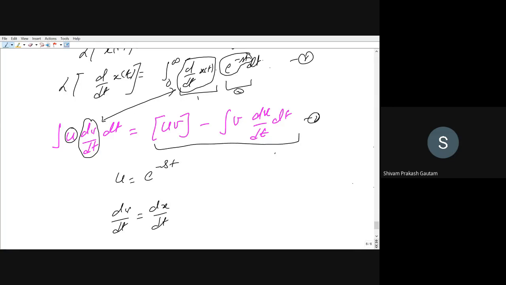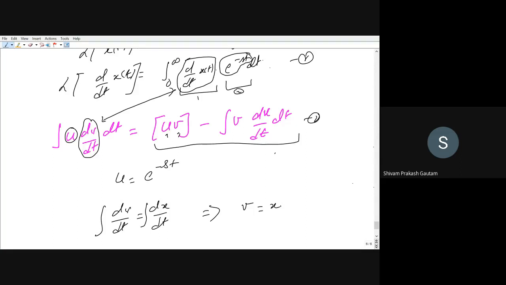So what all do you want? You want u, you want v. We already have u here, you can see. Now we want v. How will you get v? If you integrate this on both sides, you will get v. So v is equal to x, right?